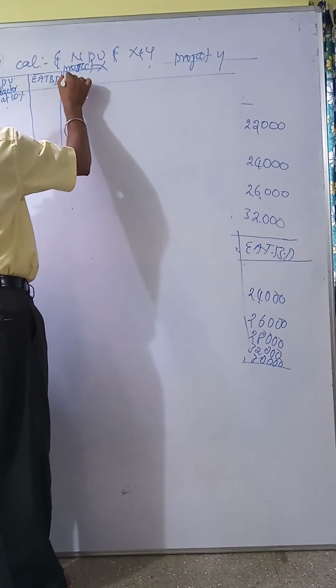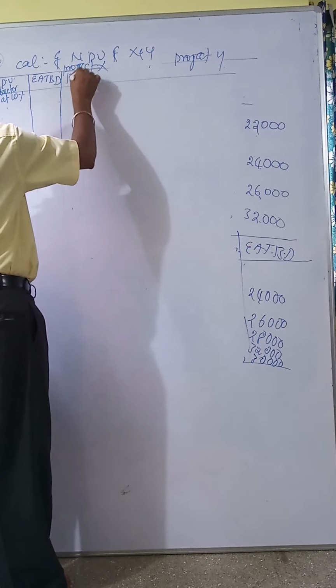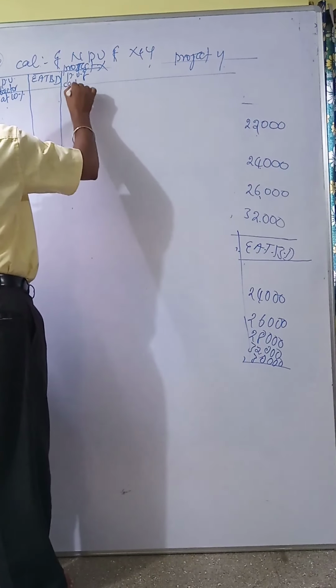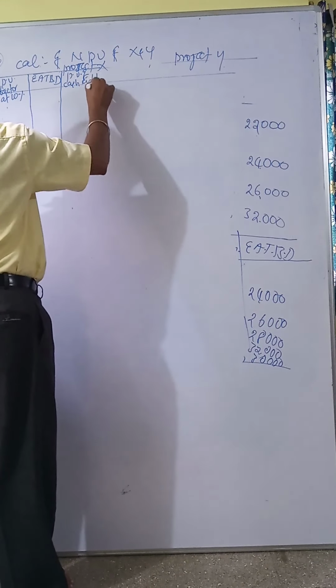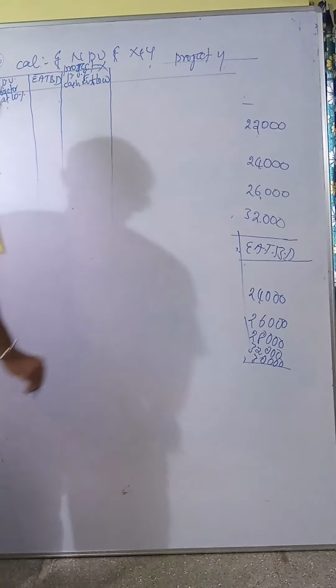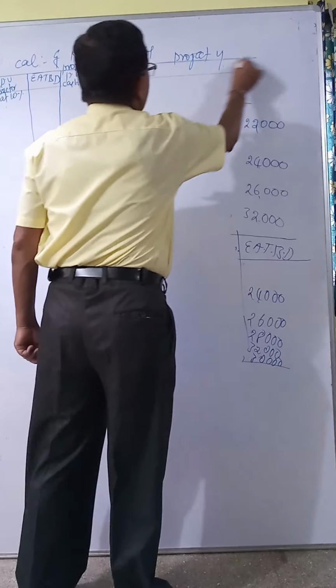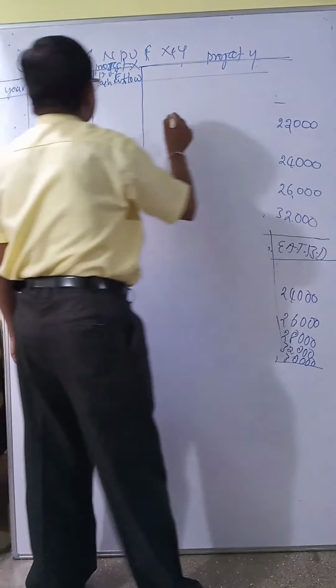Then here, present value of cash inflow of project X. Project Y also the same.